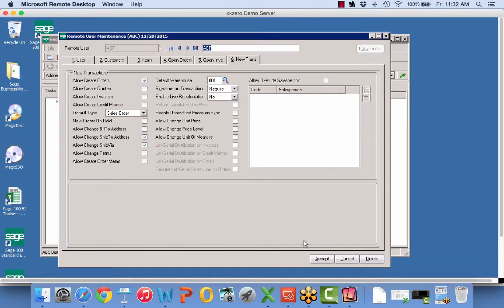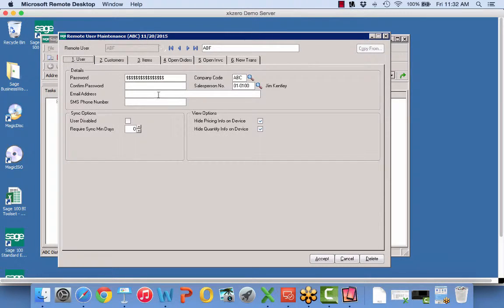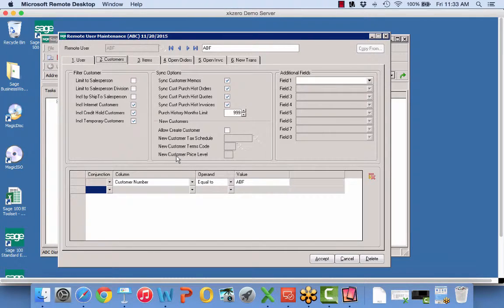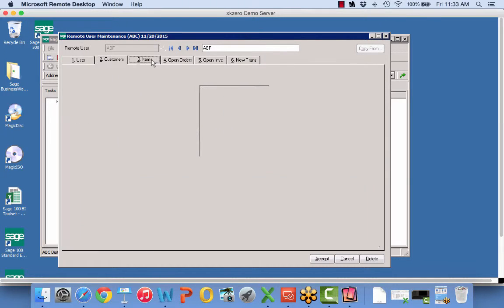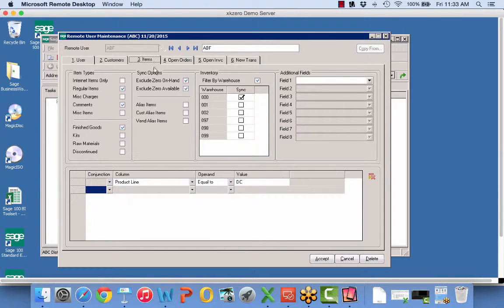And then the last one is one that's going to be an end user customer that's called ABF. I'm mapping this one back to ABC Company. Jim Kentley is the sales rep who's going to get responsibility for them. You'll notice here, he's getting last purchase history and customer memos and so on, but this is the key thing right here. I can put additional filters on access to customers. So I could limit by salesperson by checking that box, but here I'm saying that I only want remote user ABF to be able to access a customer number called ABF. All right. I put a restriction for them on inventory too.